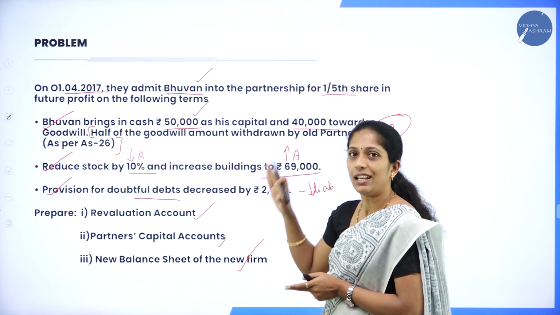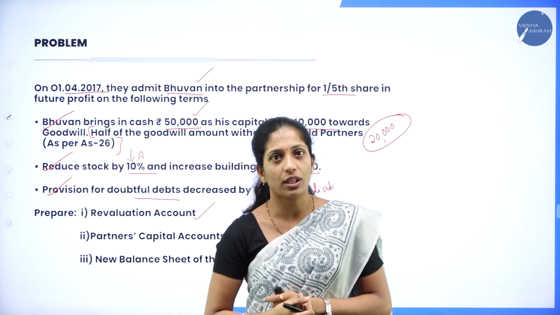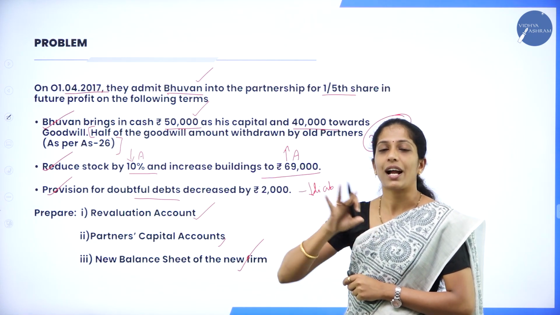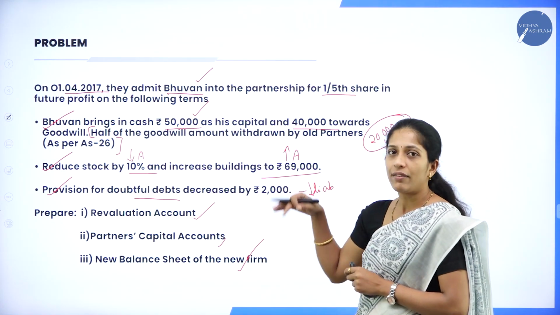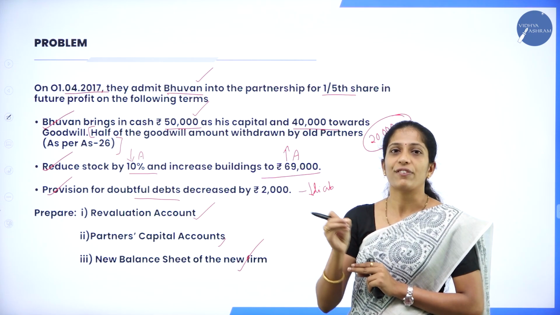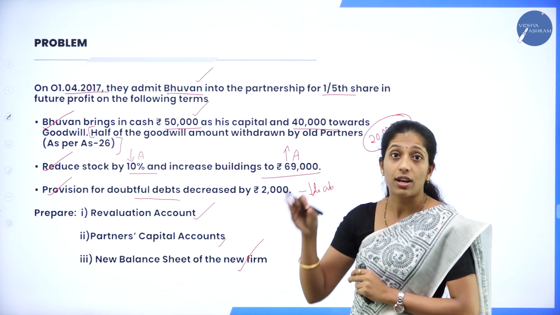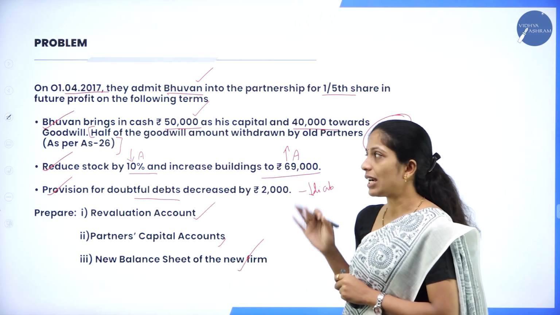Hope you are clear with the adjustments here, and always remember, these adjustments should come twice in your solution, whereas in your balance sheet all the items should come at least once in your solution. So whenever after preparing the account some amount is missing, you can go through the adjustments and see which of the items is missing. So this is about the question.